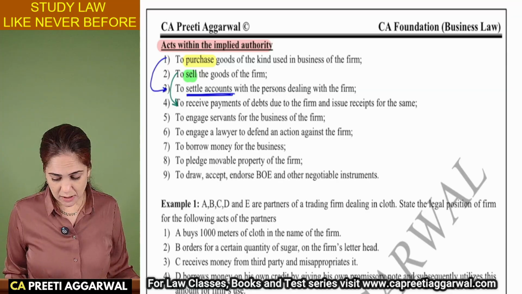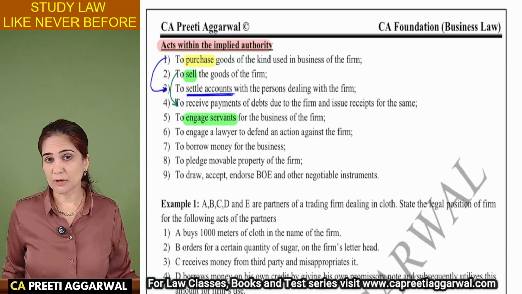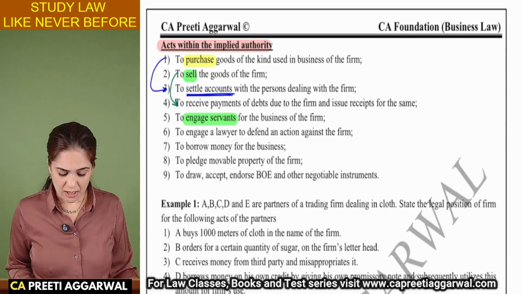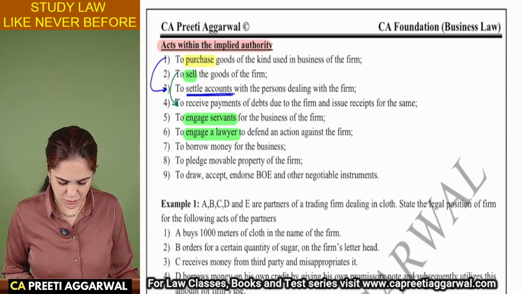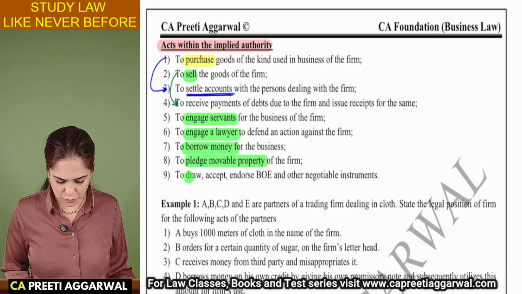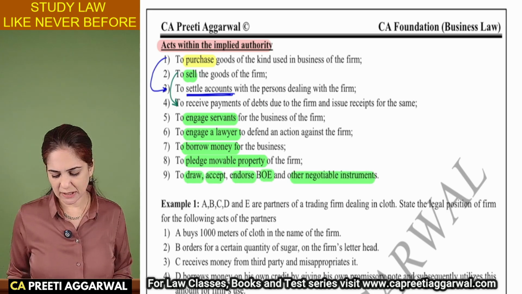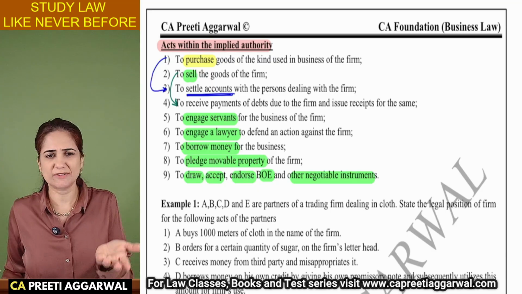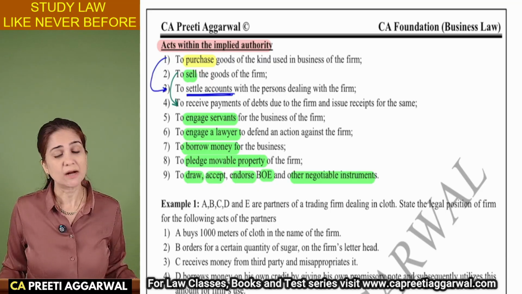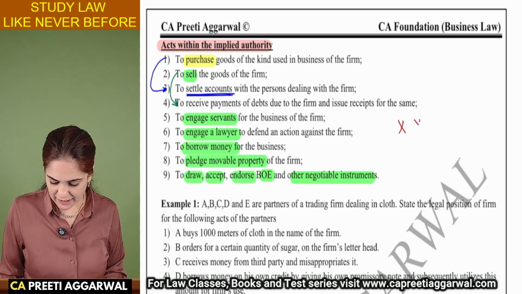As a partner, you also have the authority to engage servants, appoint employees, engage a lawyer to defend a suit, to borrow money, to pledge movable property and obtain loan, to draw, accept, endorse bill of exchange and other negotiable instrument. As a partner, you have the authority to do these things. No one can stop you. Now, X, Y, and Z, they are three partners.